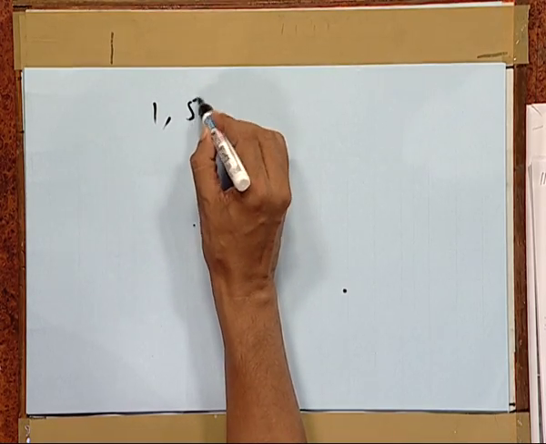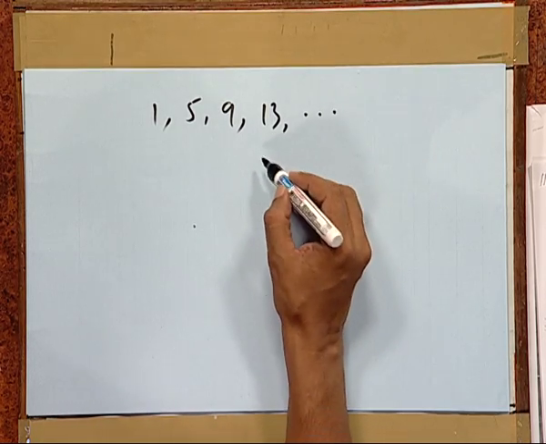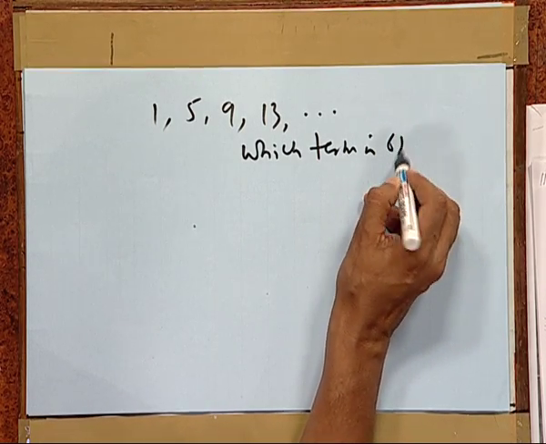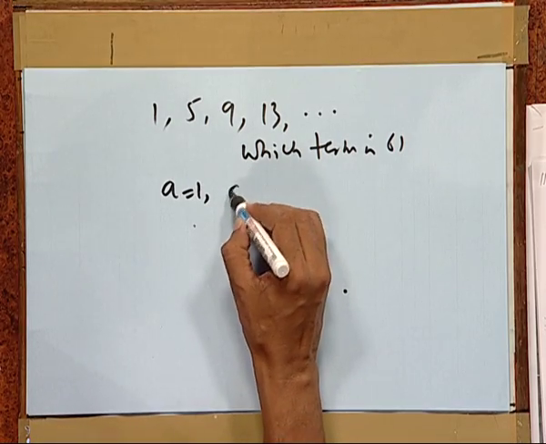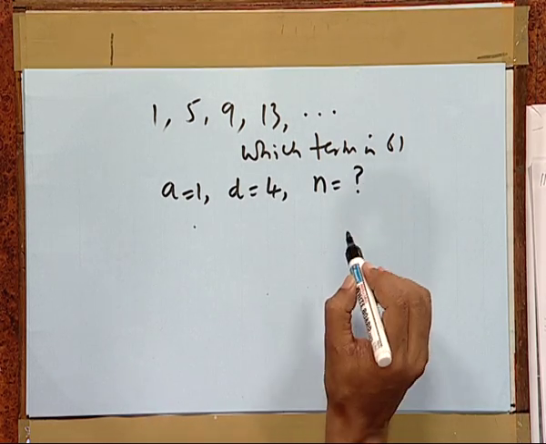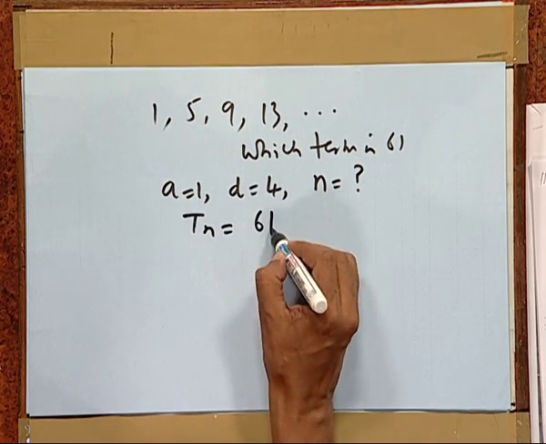The formula which we proved is not only helpful for finding the nth term, sometimes we can also find the value of n when the nth term is given to us. For instance, suppose we have a question like this: 1, 5, 9, 13 and so on. Suppose we have to find which term is 61. Here A is 1, d is 4, n is not known to us, but Tn is given to be 61.